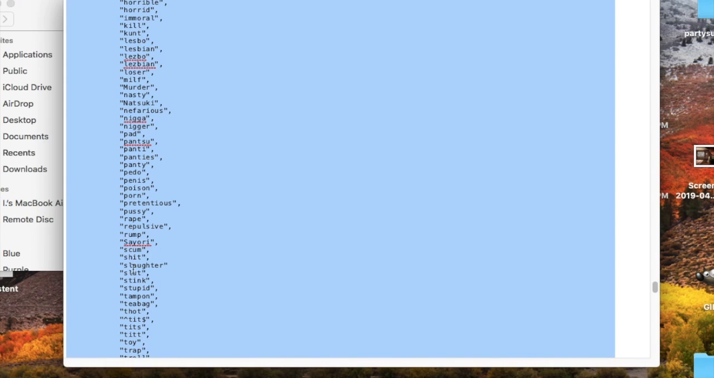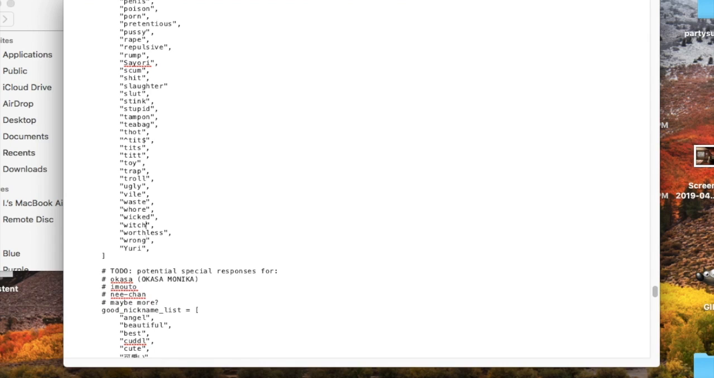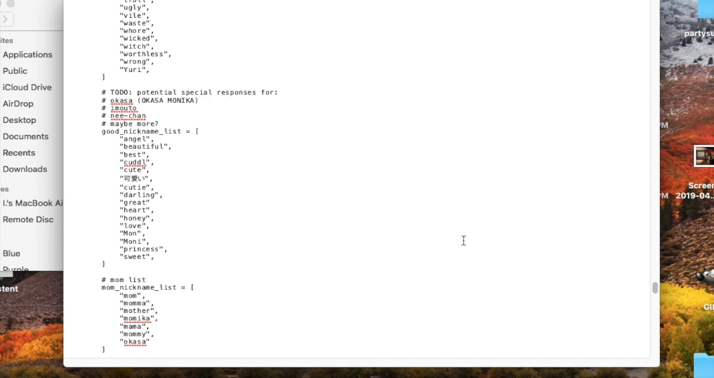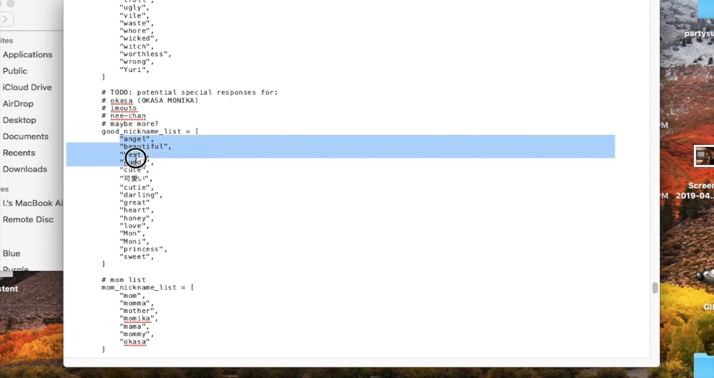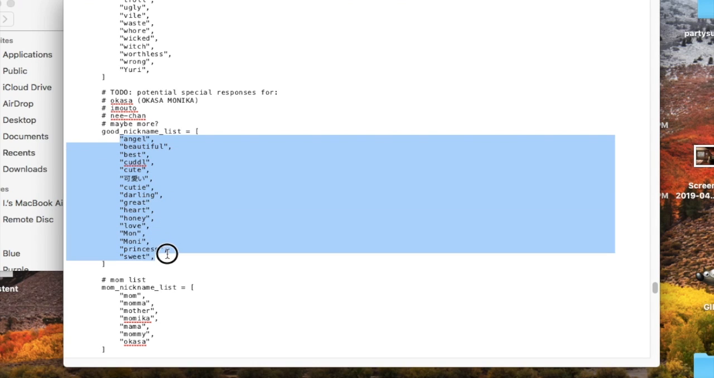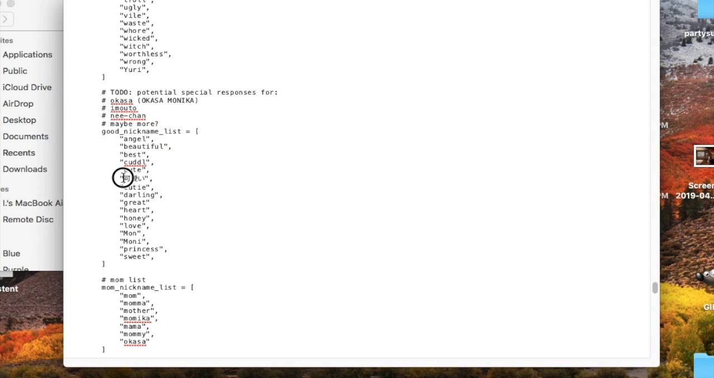Natsuki, I can understand. Thought, tits, toy, trap, pedo, poison, which, worthless, wrong. Okay, and these are the good nicknames: Angel, Beautiful, Best, Cuddle. Apparently spelt wrong. I do not know what this is in Japanese at all.